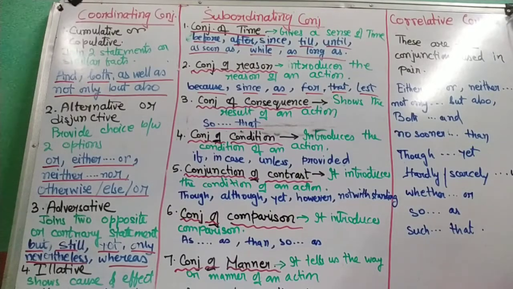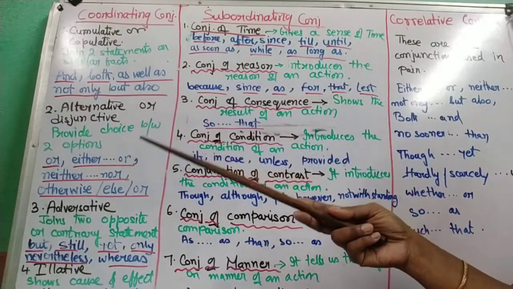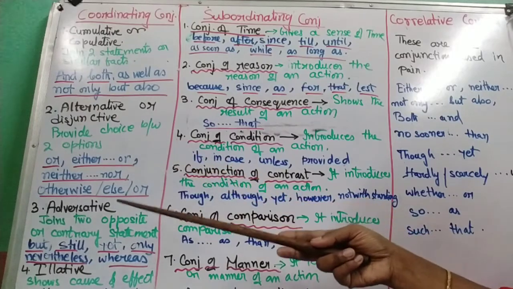Now, neither Ram nor Mohan will play cricket. Again, alternative. Walk fast, otherwise you will miss the train. So again, alternative. Either you walk fast or you are going to miss the train. Either this or that. Again, alternative. So alternative conjunctions provide a choice between two options.